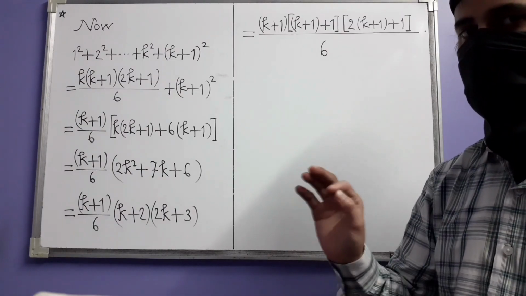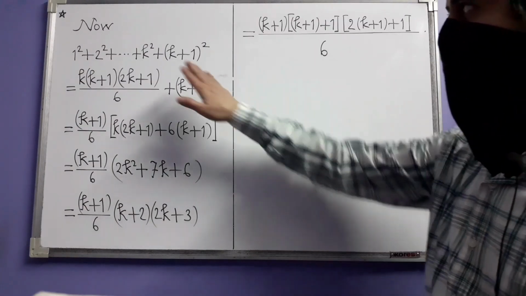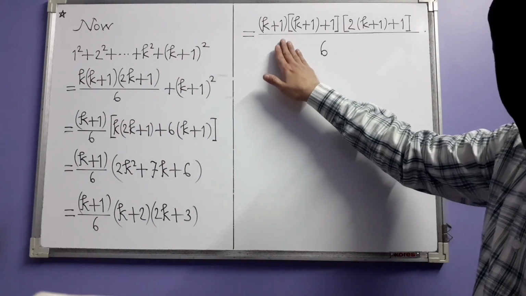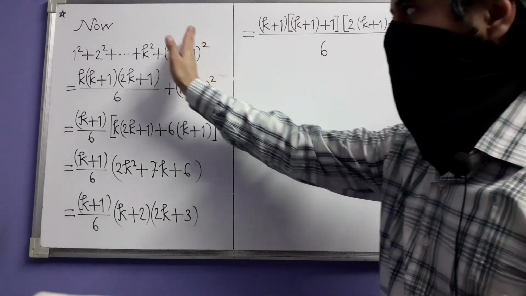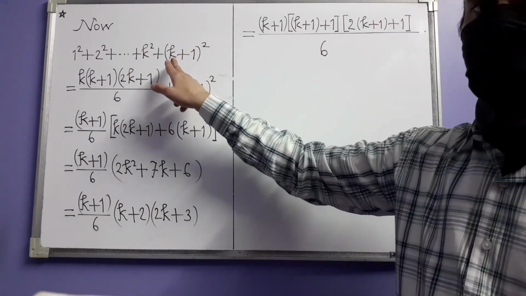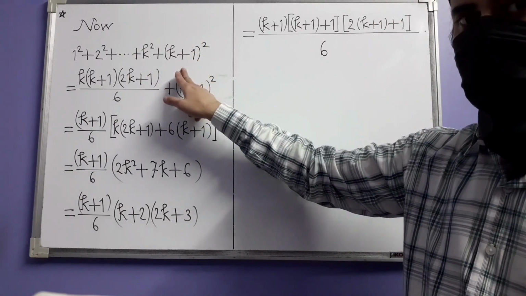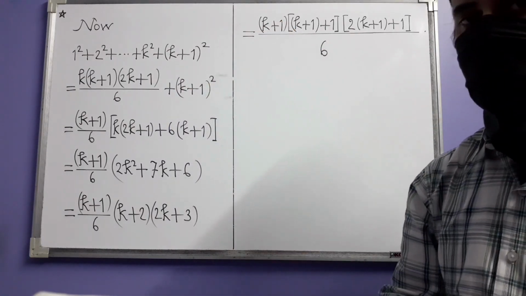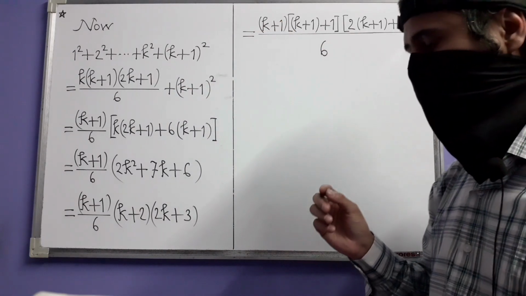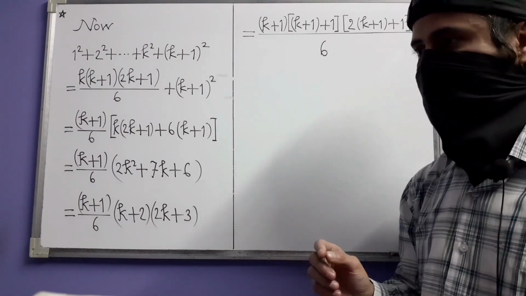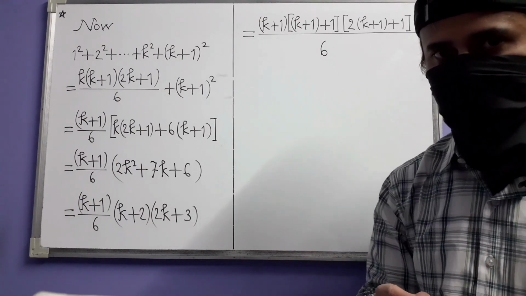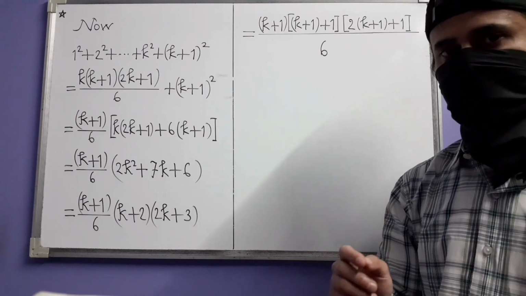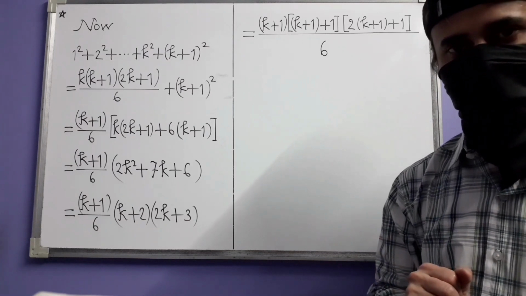So is it not what you wanted to show? That this is equal to this, where the left hand side is what you get if you have n equal to k plus 1, and the right hand side is this again if you have n equal to k plus 1. So that means you have proved that the identity is true for k plus 1 based on the assumption that it is true for k.